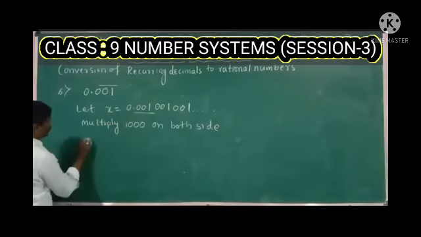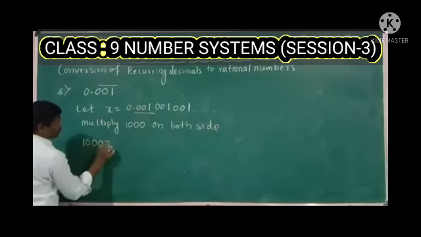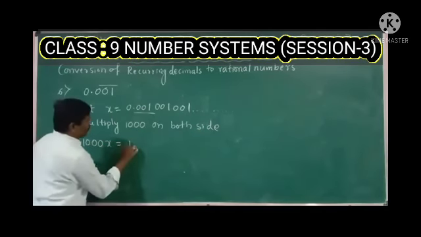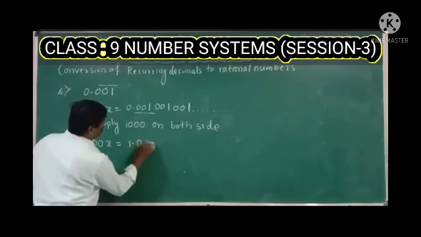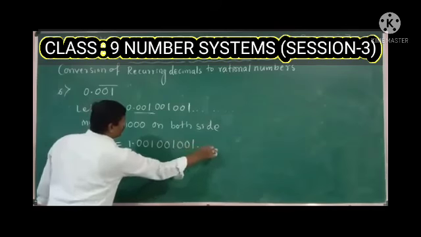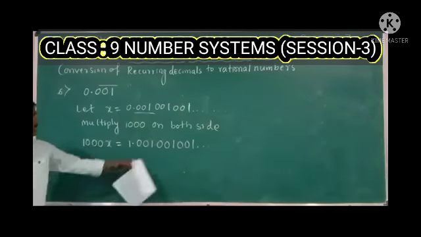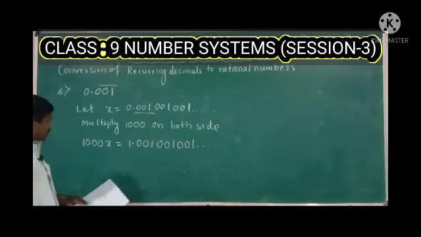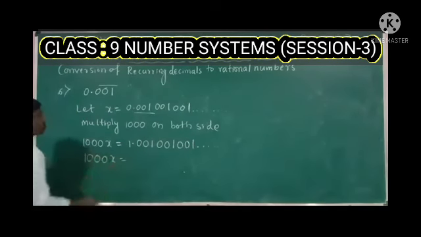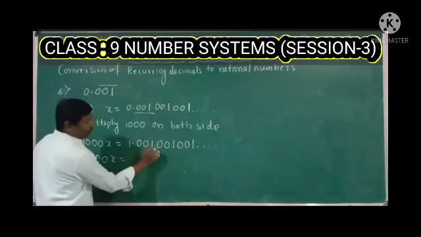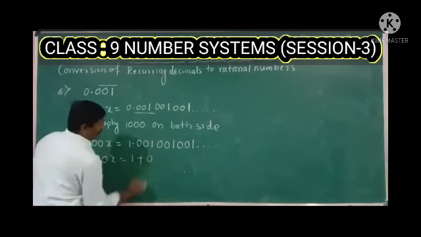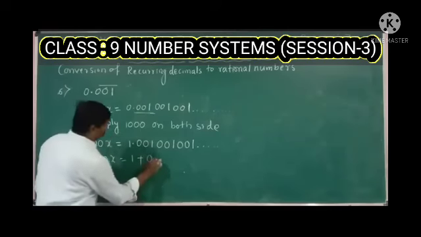So 1000 into x is 1000x, which is equal to 1.001001001, and the series will be in the continuous form. 1000x is equal to, split this 1.001 into two parts: 1 plus 0.001.